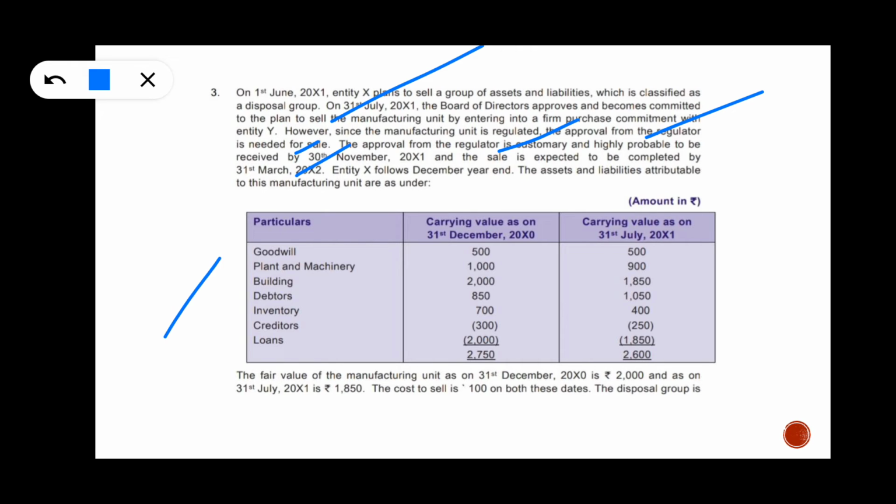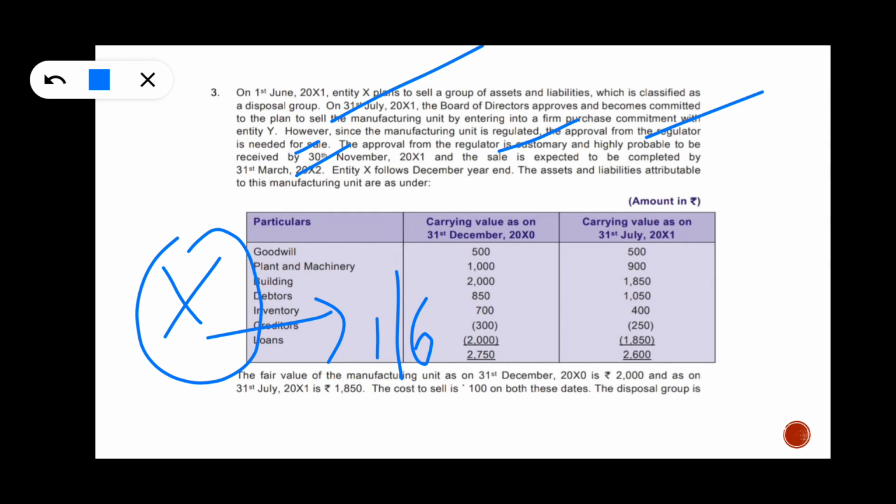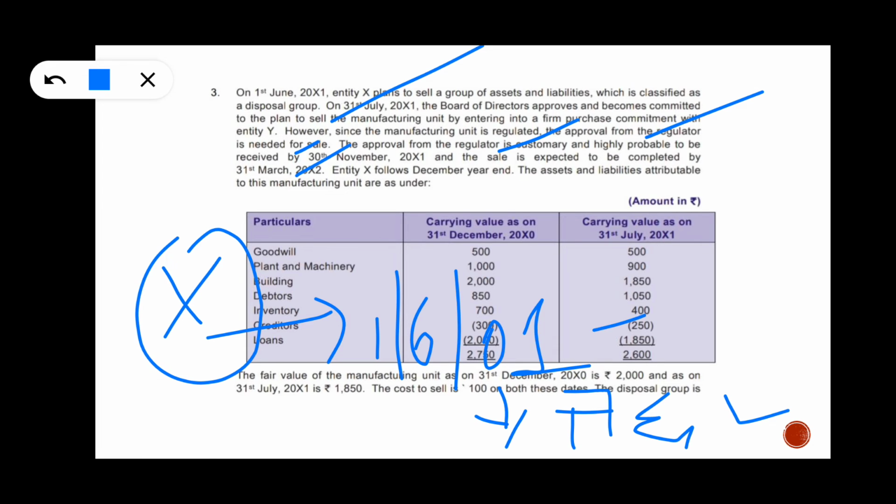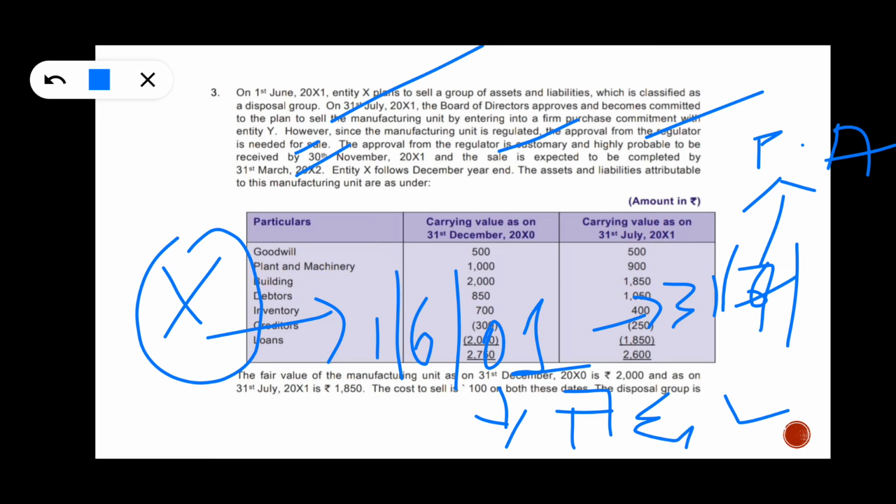So there is an entity X which, on 1st June, planned to sell a group of assets and liabilities. On 31st July, they made a firm purchase agreement, and they are saying that for selling this group, they need regulatory approval.